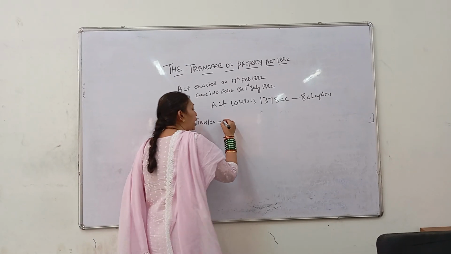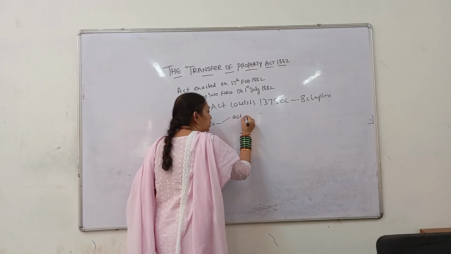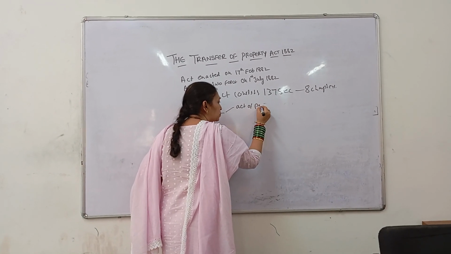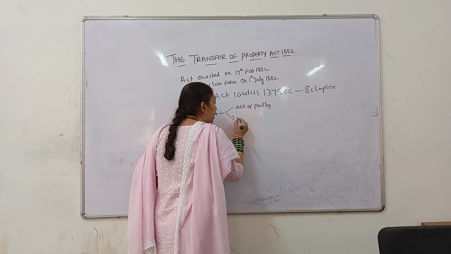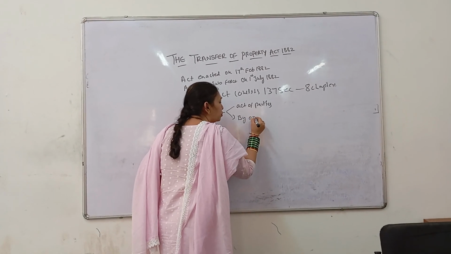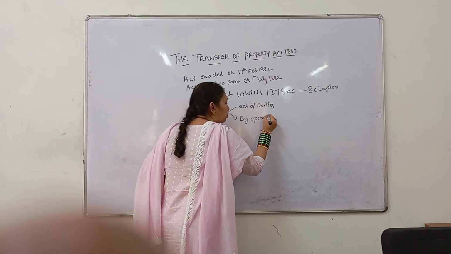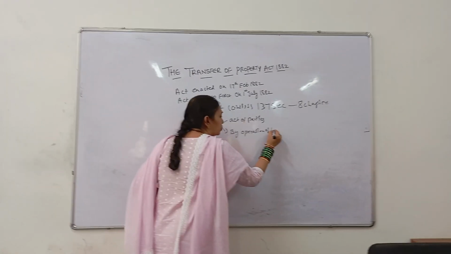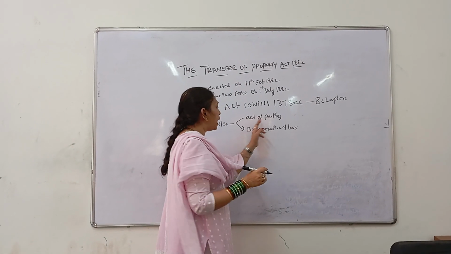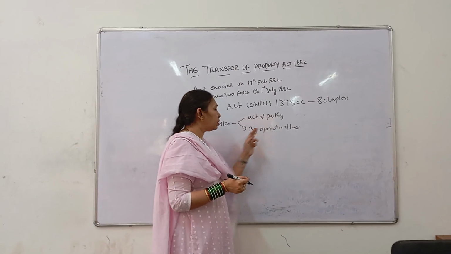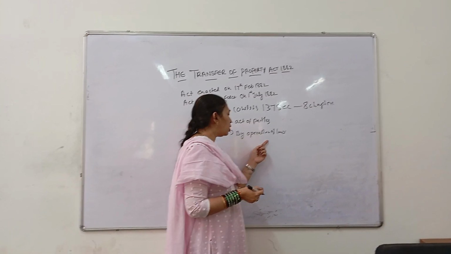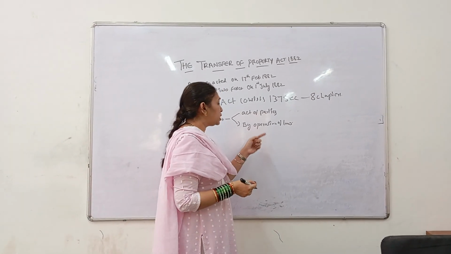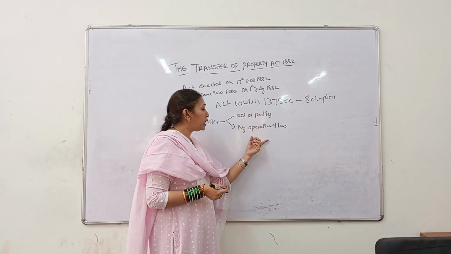One is an act of the parties, and the next one we call by operation of law. Now I will explain what is act of the party. Before entering into the act of the parties, I will conclude with operation of law. Now what does operation of law mean?